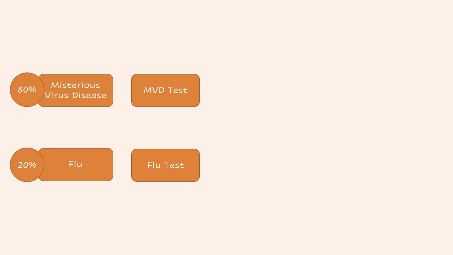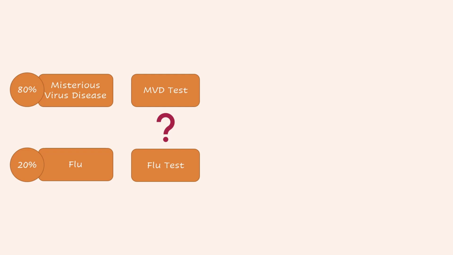Now, a test for you. Imagine you're a doctor and you have a patient that has either one of two diseases, a mysterious virus disease or the flu. The probabilities are given as 80 and 20 respectively, so the most probable is that this person has the MVD. You have the budget to do one diagnosis test for either of these two diseases, the MVD test or the flu test. Which one will you do? If you answer the MVD, this is a result of the congruence heuristic.